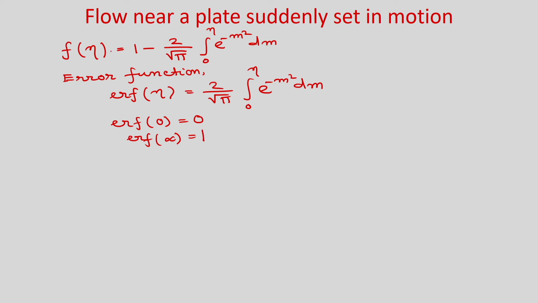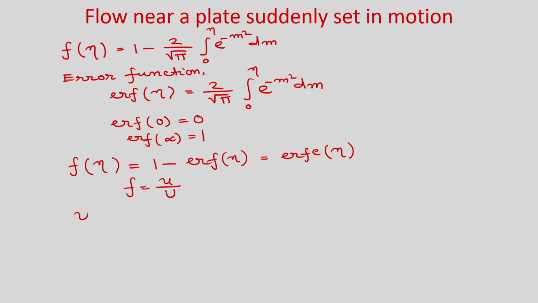Okay. So, if you put in this expression, your velocity distribution will become f of eta is equal to 1 minus error function eta, that is the complementary error function of eta. So, you can see that f of eta, we know f is equal to u by U. So, you can write u, which is a function of y and t, as U into 1 minus error function of y by root 4 nu t.